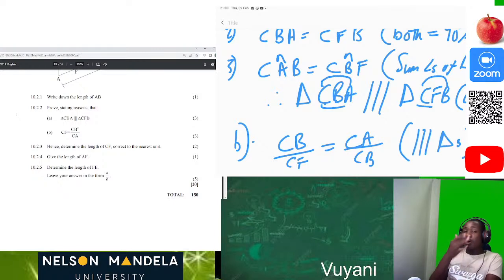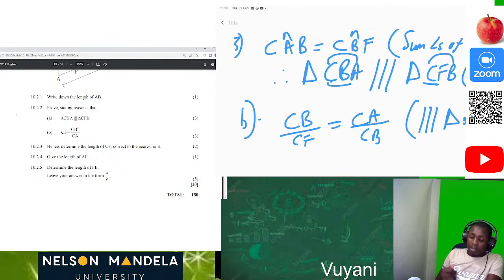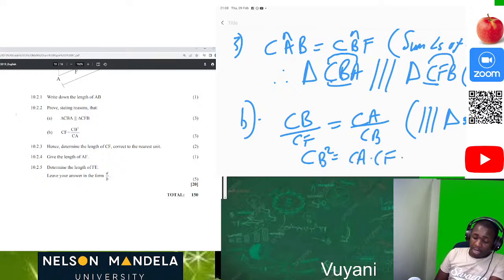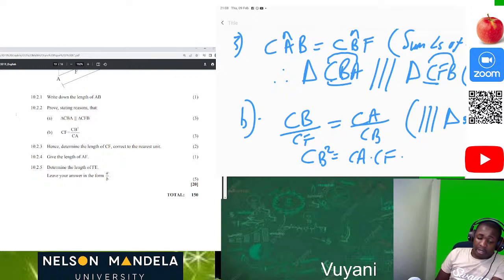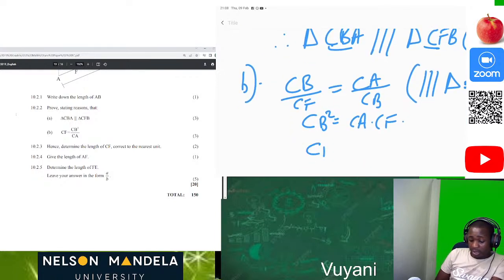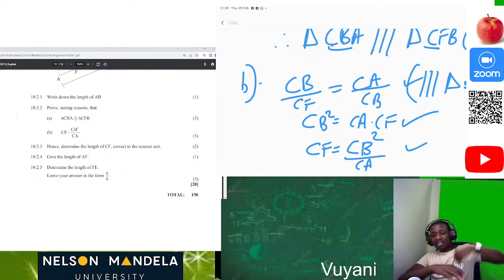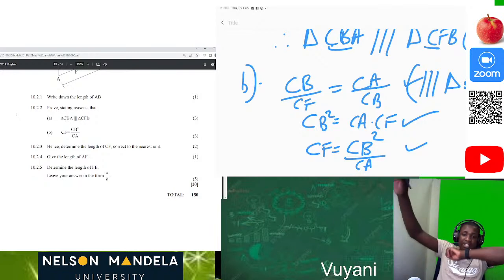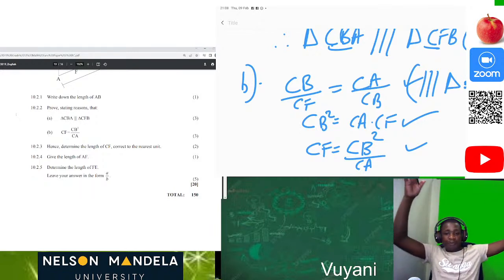Now everything is building up, okay? It's because of similar triangles. Then we can see that when you multiply, we have CB squared is equal to CA times CF. Then you can see that CF is equal to CB squared over CA. Wow, then you get all your 3 marks. 1, 2, 3. Then you are out. Get your 3 marks, we pass, we move.